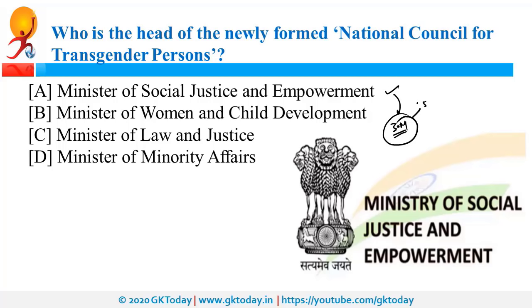So 5 states and union territories will be represented this time, next time different 5 states and union territories will be represented. Apart from that, 5 people from the transgender community will also be in this council. A detailed video on this topic has already been uploaded on Civils Academy channel, so you can watch it from there.